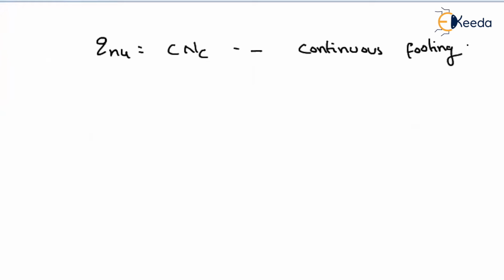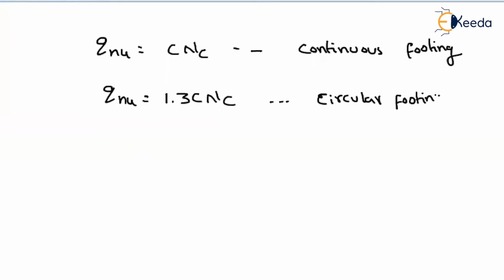So if you recall the equation, Qu will be nothing but C into NC. This is for continuous footing. But what is given in the question is a circular footing. For the circular footing, multiply with the factor, how much? 1.3 C into NC. This is the magnitude of Qu for circular footing.